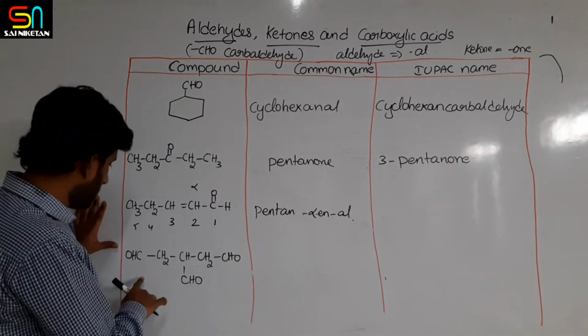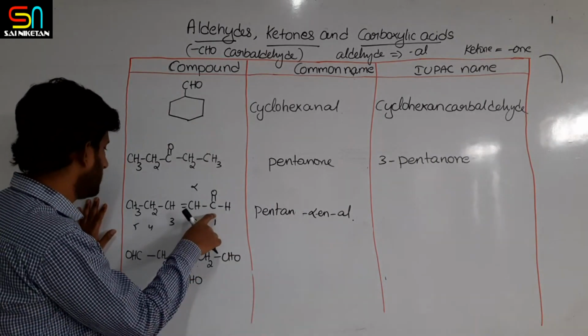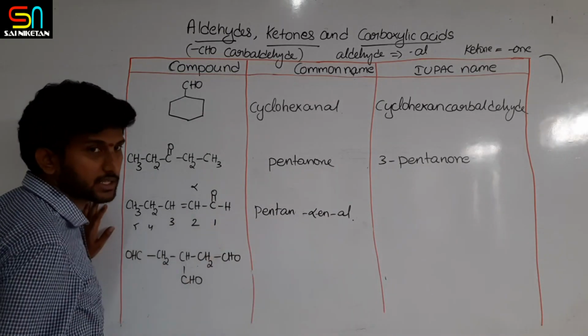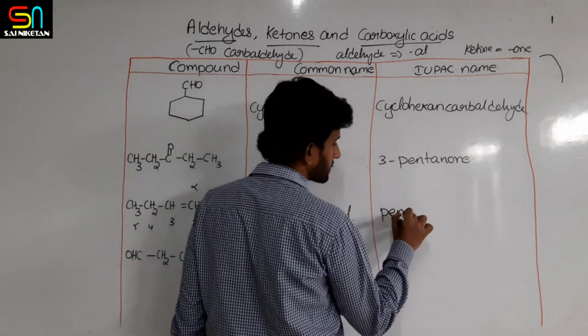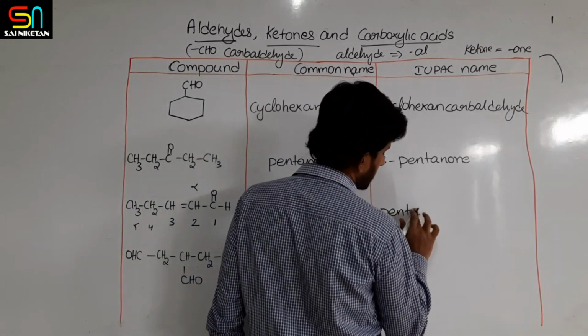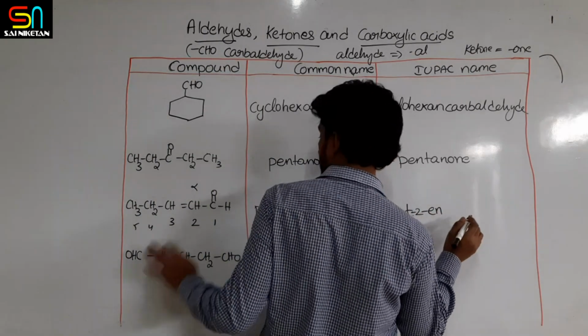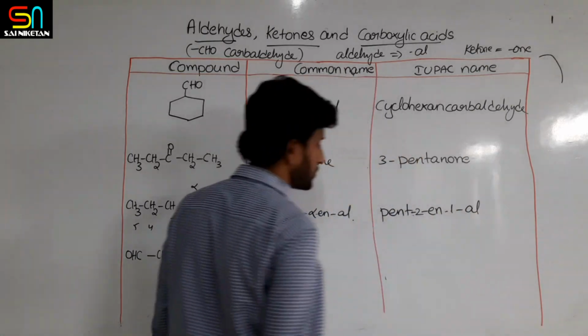Now what should be the IUPAC name of such compounds? Second position ene is there, first position aldehyde is there. So it is pent-2-en-1-al.